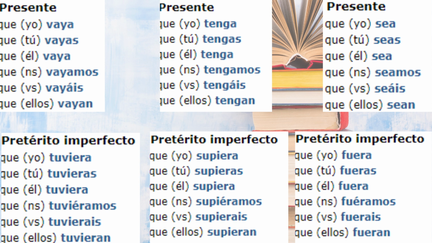They are basically the same verb in this conjugation. What do I mean by this? To go and to be will both be fuera, fueras, fuera, fuéramos, fuerais, y fueran.